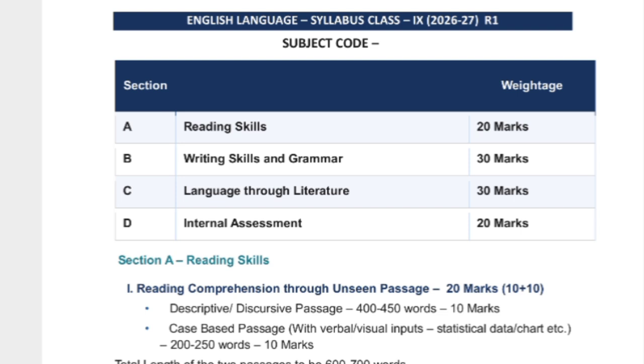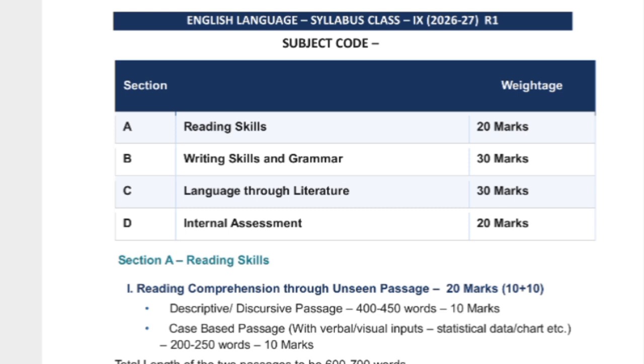marks. Two passages will come: one passage will be a descriptive and discursive passage for 10 marks, and another unseen, case-based passage for 10 marks. So in the reading skill there is no change, as it is. For 8th also we studied two passages for 10 marks. In 9th also it remains the same, two passages for reading comprehension, 10 marks each. The same will be there for 10th class also.